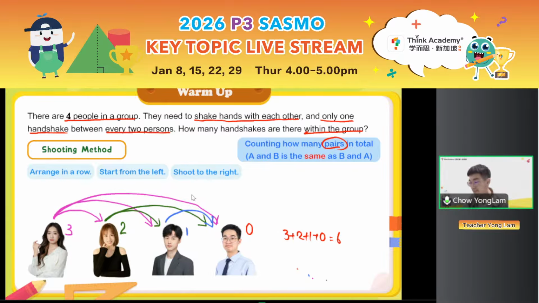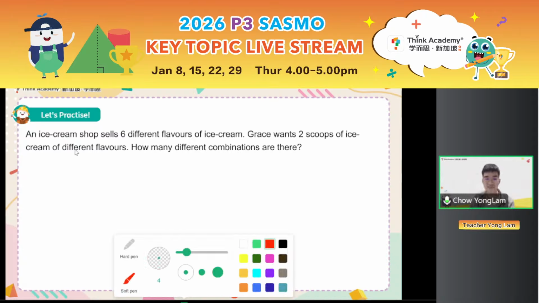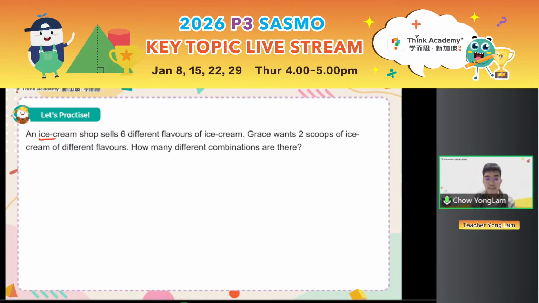All right. Now with that, let's practice. I will give you some time right after reading the question. Let's see what the question has to say. The question says, an ice cream shop sells 6 different flavors of ice cream. Oh, teacher Yonglam just had ice cream a few days ago. He's very happy. Okay, so there are 6 different flavors of ice cream. Grace wants 2 scoops of ice cream of different flavors.